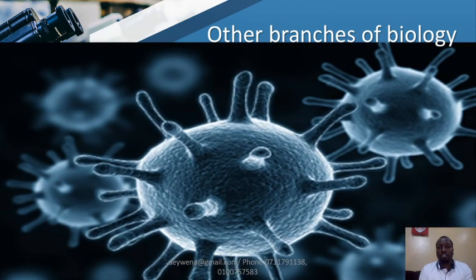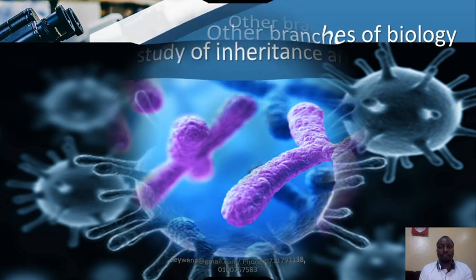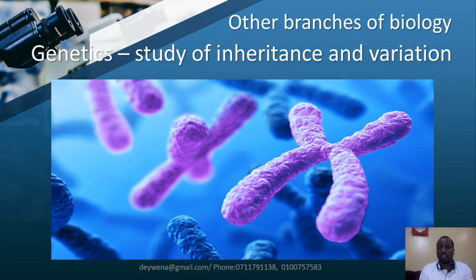Then the other branch of biology is what we call genetics. Genetics generally is the study of inheritance and variation. Here you'll study how you are different from your parents, how you are alike to your parents, some of the features that you obtain from parents, the appearance, the looks, behaviors, everything is studied under genetics.